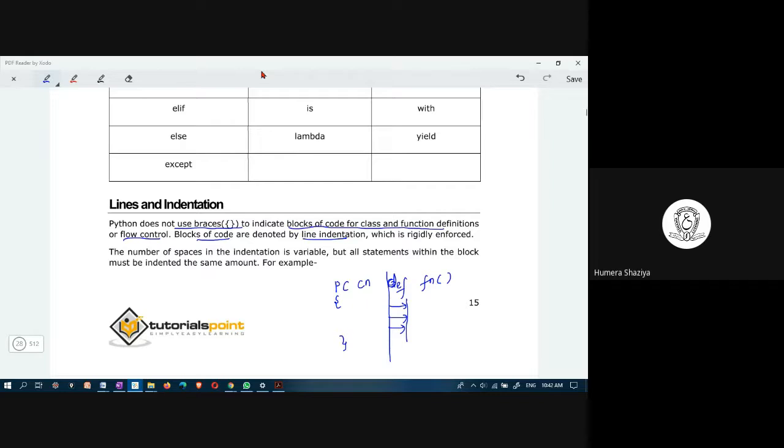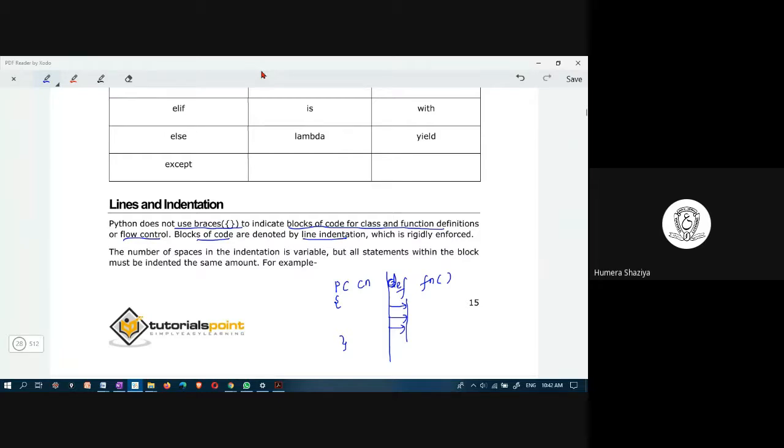As the function body ends, the indentation also goes back to the one on which the function was defined. This is the main indentation, and then you will have these sub indentations as we go along. As you define functions, classes, for loops, while loops, you should have these five spaces forward indentation. Please remember, Python does not use braces to indicate the block of code, and it uses indentation.